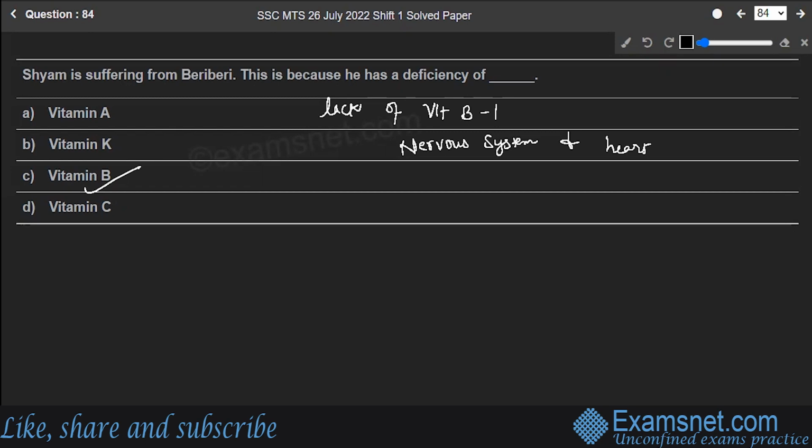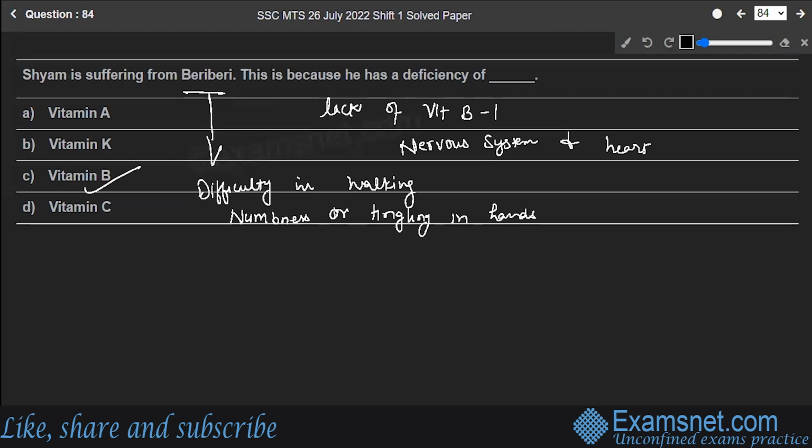The symptoms of beriberi include difficulty in walking, numbness or tingling in hands, muscle weakness, confusion, difficulty in speaking, vomiting, and a number of them.